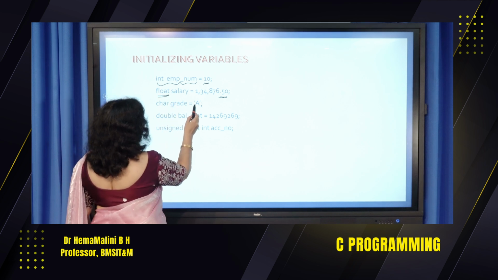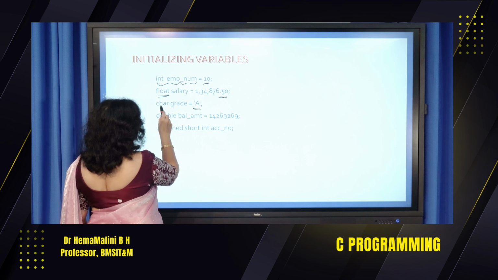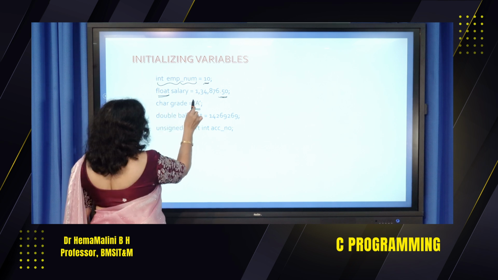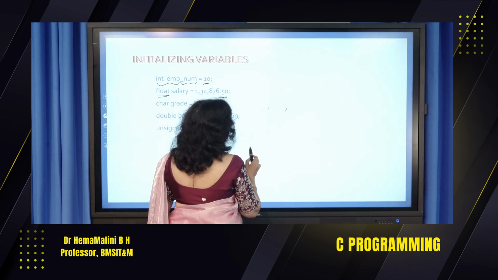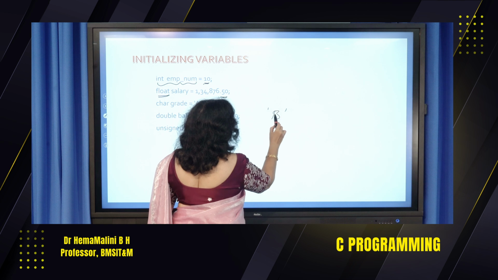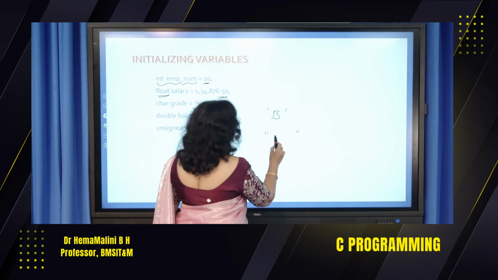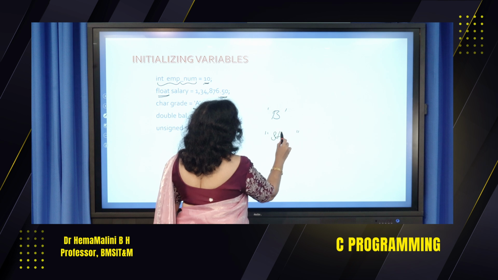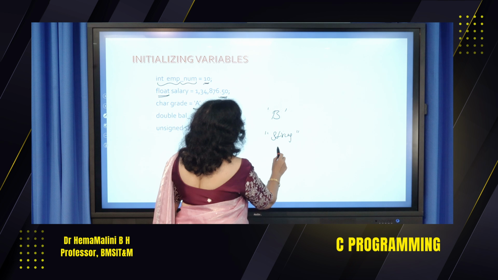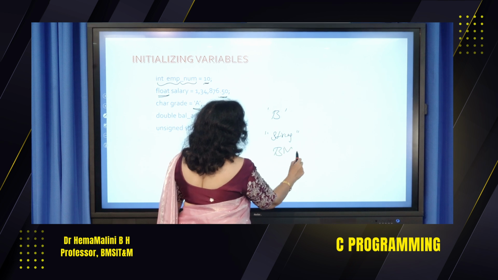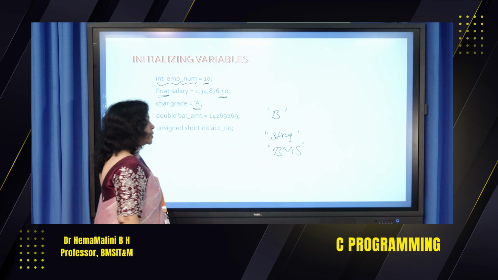Char grade. See, when you declare a character grade, you are going to put this in single quotes. Anything in single quotes, you call it a character. Anything within double quotes is a string. If you want to write anything, say for example BMS, it has multiple characters.